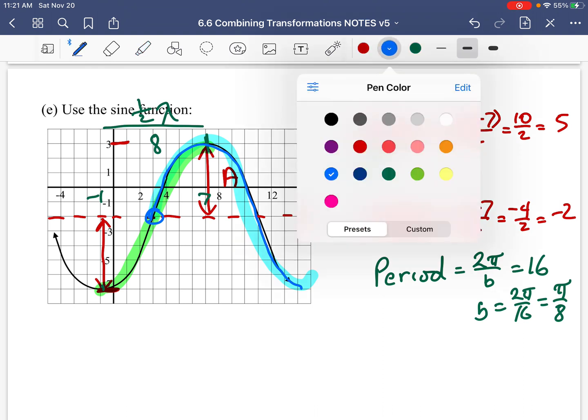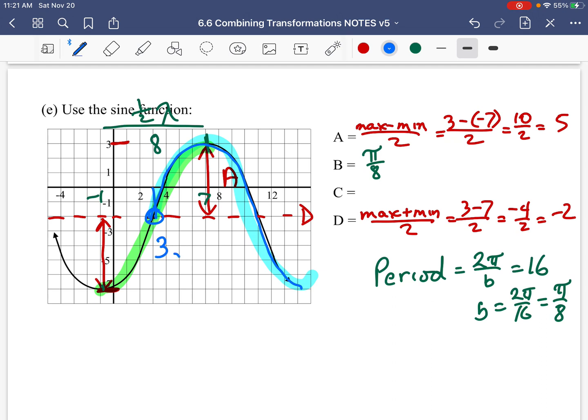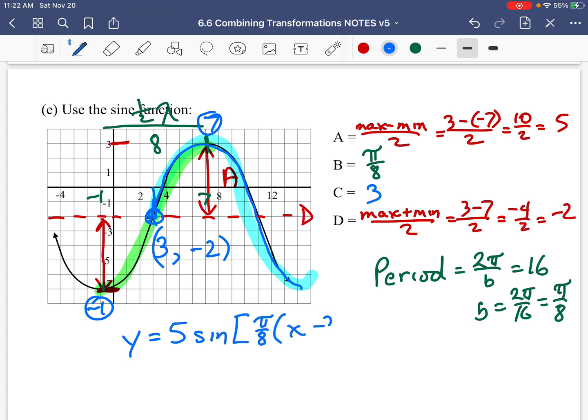Now, offhand, that looks like it's at 3 comma minus 2. Now, just double check. If the peak is at 7 and the trough is at minus 1, halfway between 7 and minus 1 is 3. So that gives me a C value, phase shift of 3. So the nice graph for this, a nice equation, y is equal to 5 sine pi over 8 times x minus 3, minus 2. So grab your graphing calculator, graph that. That's what you should get.